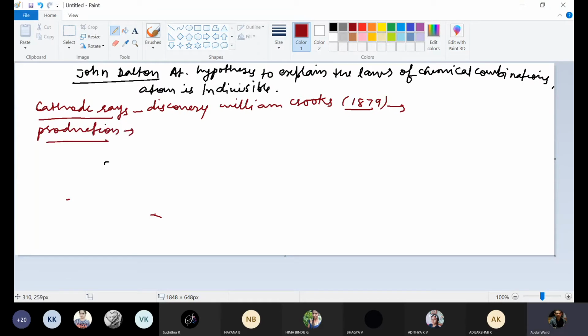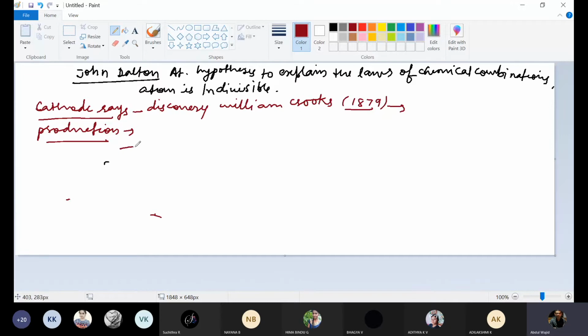Cathode rays can be produced due to the bombardment of the molecules of gas inside the discharge tube by the high speed particles, that is electrons, which are emitted from the cathode. But after some time, they start originating from the space between cathode and anode. So, production of cathode rays can be done.